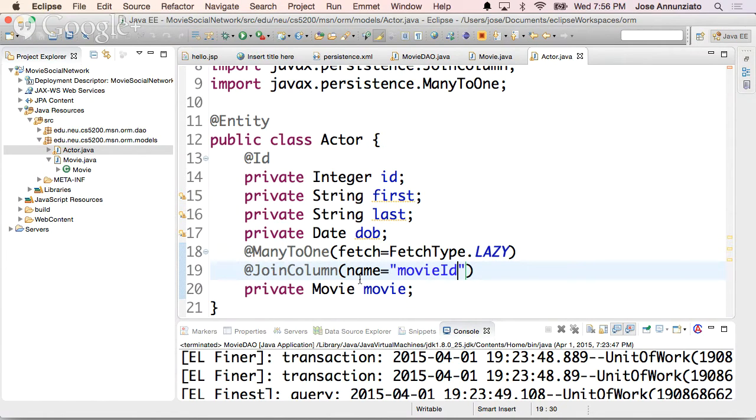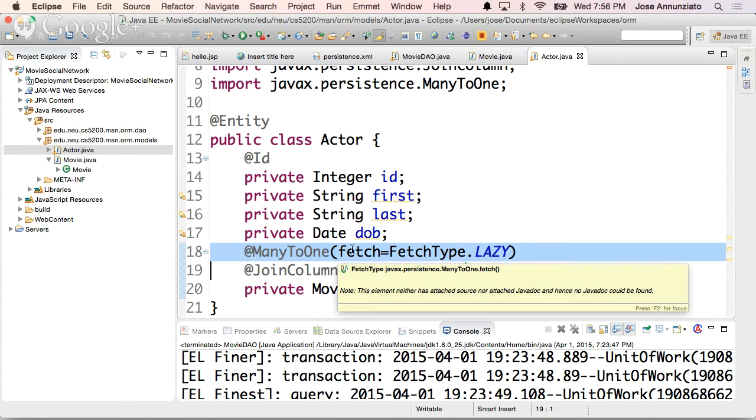This is how the two records relate. One record of movie maps to many records of actors through movie ID, by joining movie ID. So now it knows that if you ask me for a movie, I will look for all the actors whose movie ID is equal to the ID of the movie that you're loading. Make sense? Well, only if you ask for them explicitly, because it's lazy. I'm not going to load them unless you explicitly ask for the actors. Everybody okay? Okay, that's all we need.